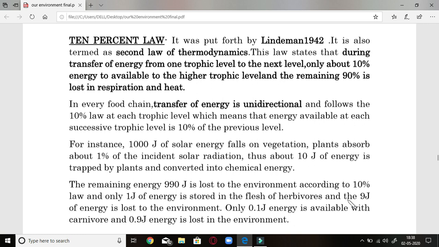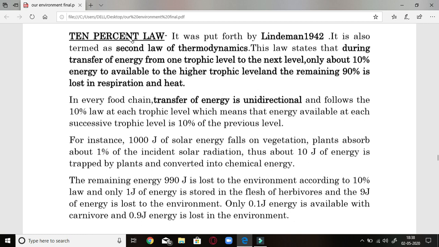Now, further with the food chain and food web, we are moving to the next step, that is the 10% law, which was put forward by Lindemann in 1942. It is also termed as the second law of thermodynamics. It states that during transfer of energy from one trophic level to the next trophic level, only 10% of the energy is available to the higher trophic level, and the remaining 90% is lost as wastage. And this wastage is in the form of respiration and heat. So this is what is said by the scientist.